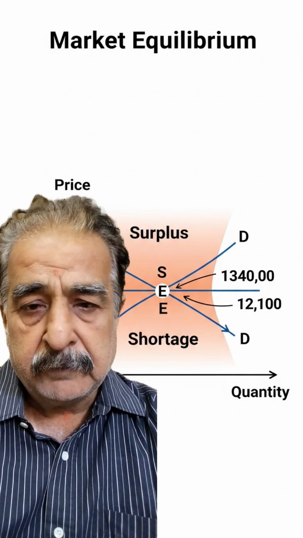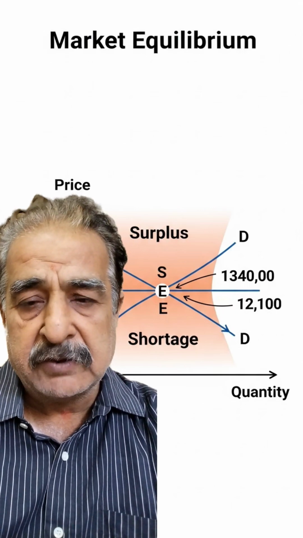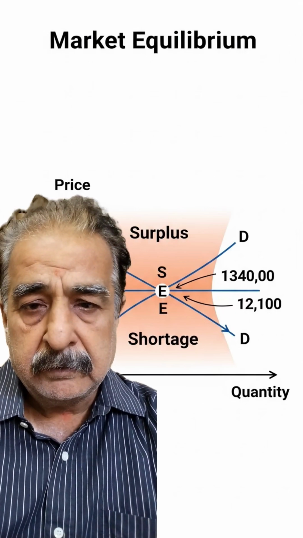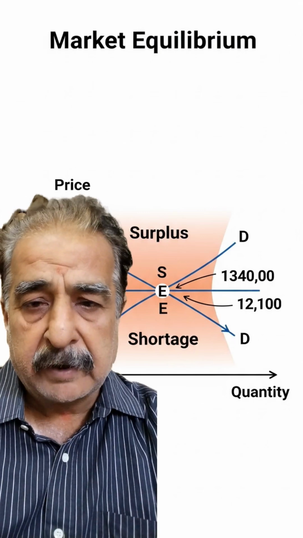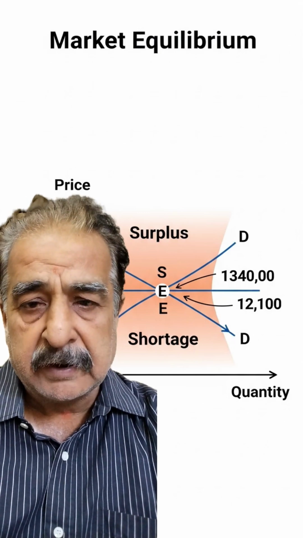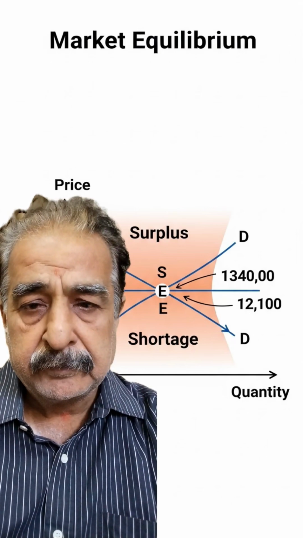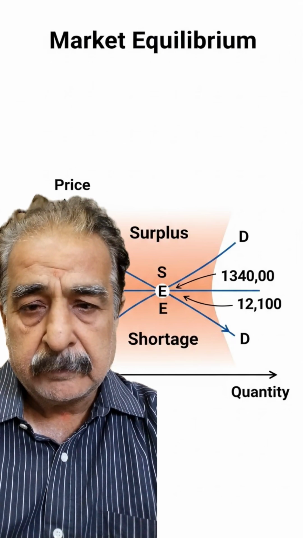If we take the example of a concert, if the concert ticket price is very high, there will be fewer buyers for that. And if the price of the concert is very low, there will be more buyers.